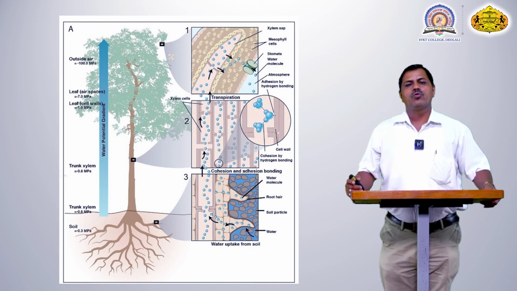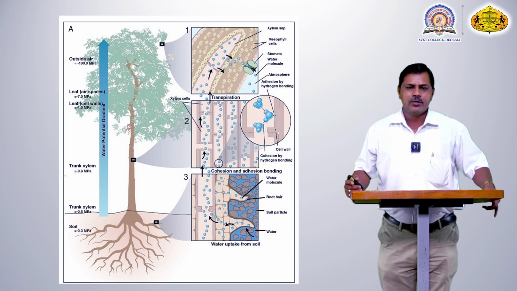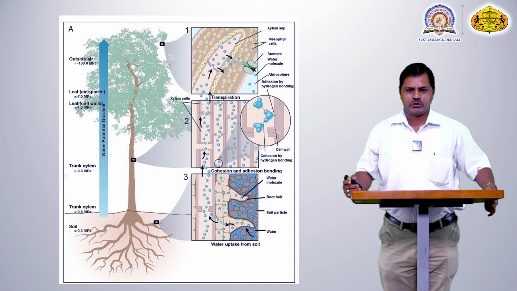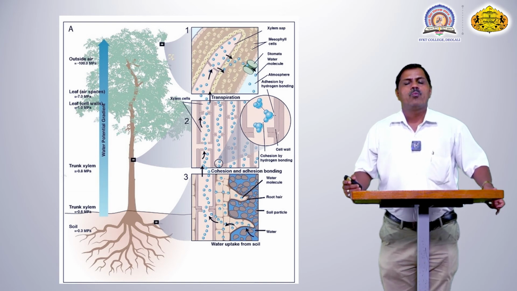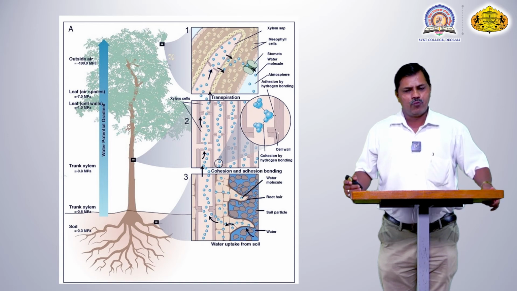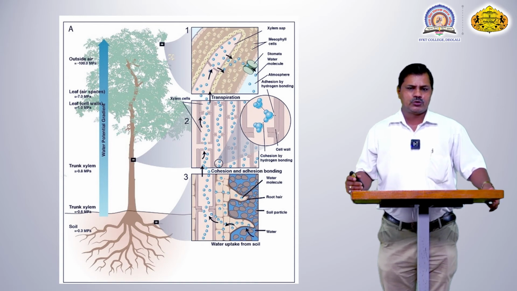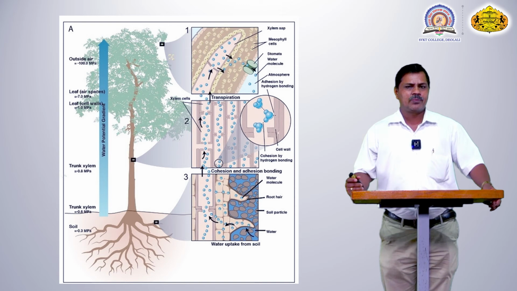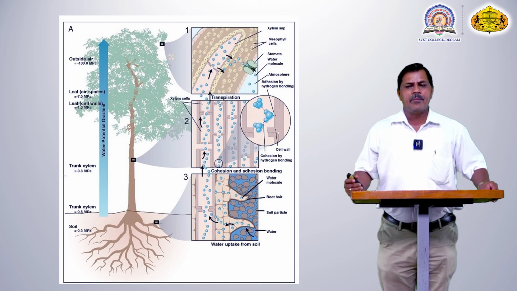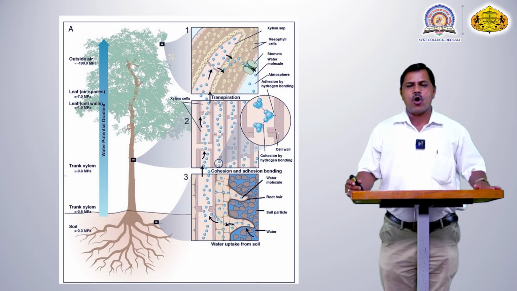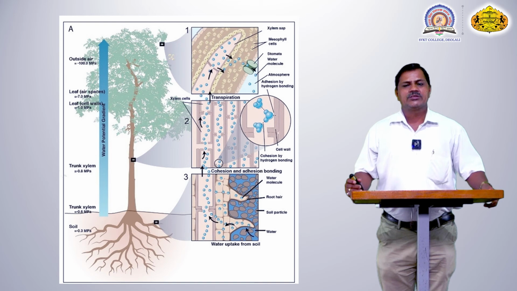Mostly this water molecule is required by the leaves, and in the leaves a huge amount of stomata are present, and a large amount of water molecule is lost through the stomata to the atmosphere, and 1 to 2% of the water molecule is utilized for the photosynthesis process, for the preparation of the food material. The remaining water also maintains the atmospheric temperature, and hence the climate on the surface of the earth is maintained, and hence all other living organisms can survive.